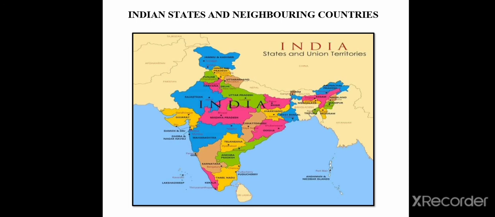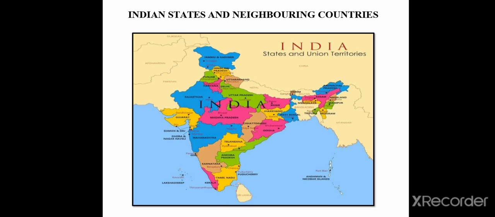Sri Lanka and Maldives are two neighboring countries which lie completely in the sea, one in the Bay of Bengal and the other in the Indian Ocean. So Sri Lanka and Maldives are the two island countries located in the Indian Ocean which are our neighbors.